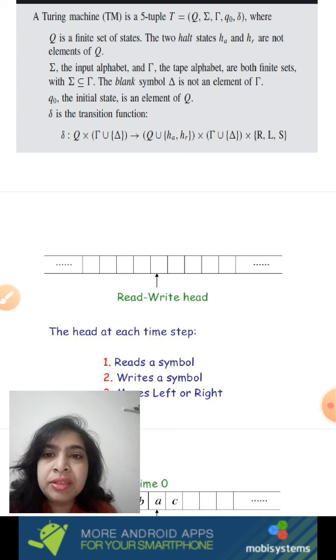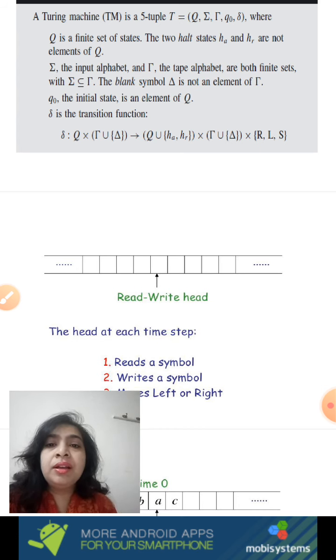So again I repeat, what is it? The current state, then the current input symbol the machine is reading, then in sequence the state the machine lands into, the new symbol to be written or erased, or the action to be performed, and then the direction in which the tape head moves. So this is the transition function of your Turing machine.